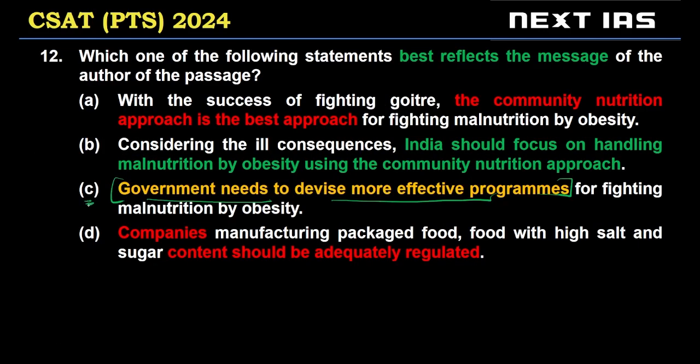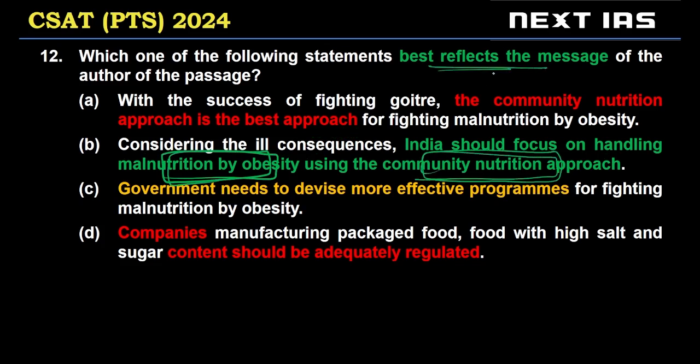Correct. So option C we'll put aside and compare with option B. Considering the ill consequences or the negative effects, India should focus on handling malnutrition by obesity by using the community nutrition approach. The author in the passage had spoken about how to fight this problem. To fight this problem, use the solution. So this best reflects the message, includes the main point of the author, the complete message of the author.